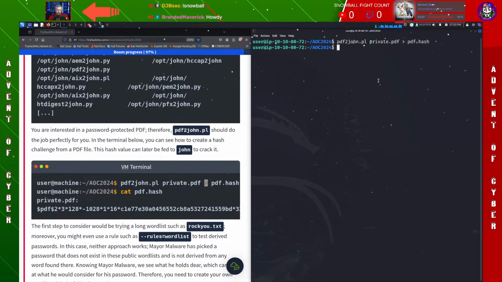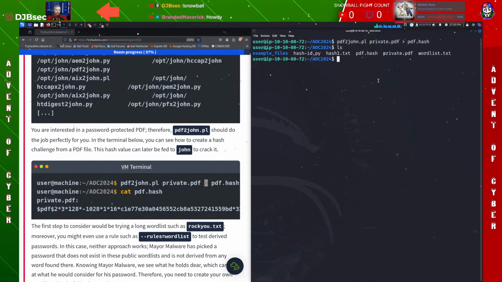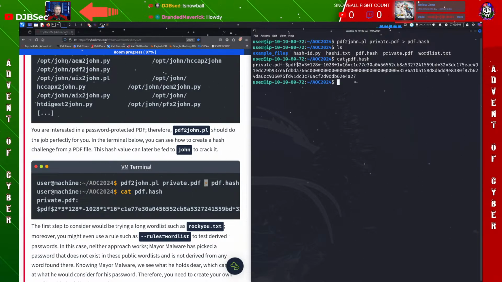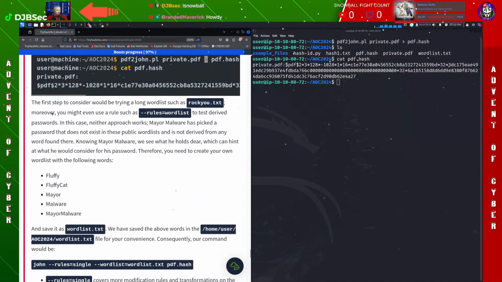All right, let's do ls and let's see if we've got it in here. So now we've got a PDF hash right here. That was our private PDF. Now we can do cat pdf.hash. You can see that we now have a private PDF hash. Perfect. All right, the first step.